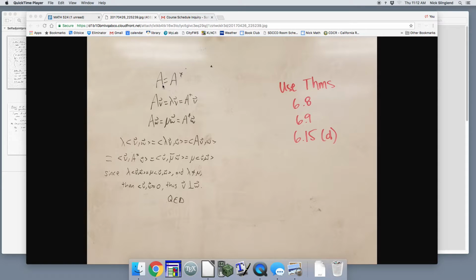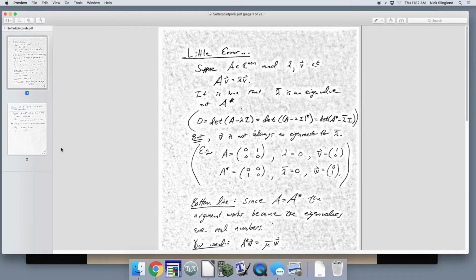Because A is self-adjoint, A equals A star, you can actually say that the eigenvalues themselves are real. Okay, so at this stage what you could have said was this inner product V A star W equals V A W equals V mu W, and then you can just pull the mu out for free, okay? Instead of it pulling out as a complex conjugate, because the mu is real. So here, let me try to explain.